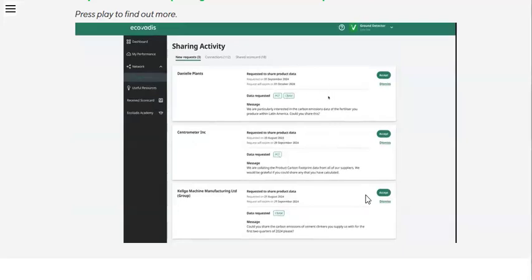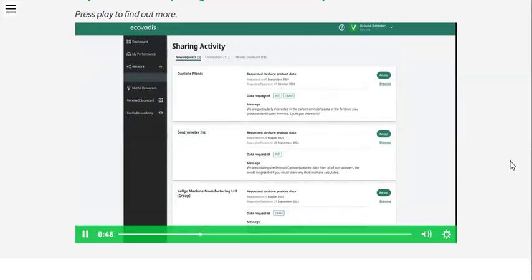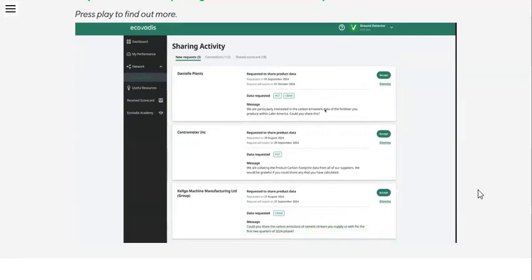When you have a request, you have the request date, the expiration date, the data requested, and also companies can include a message. This could be to specify the type of data they want, or time period, or various things, or it could just be they only want partial data.